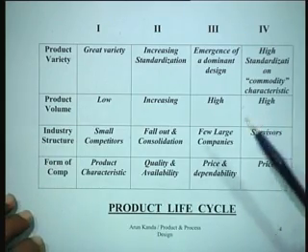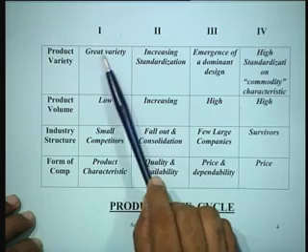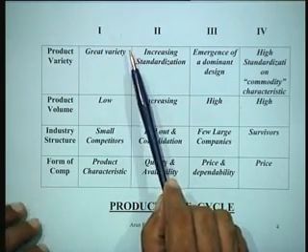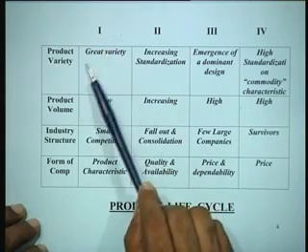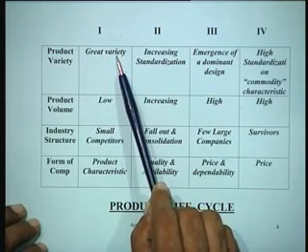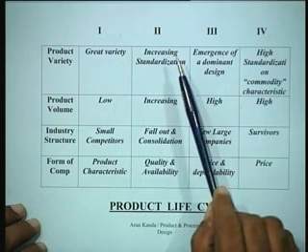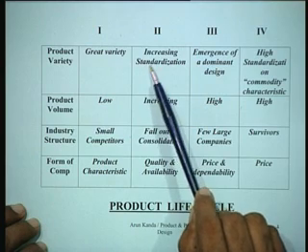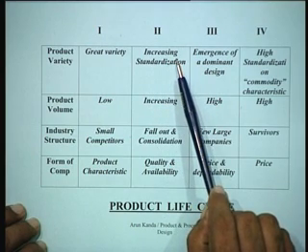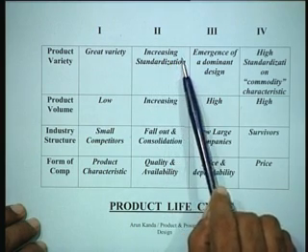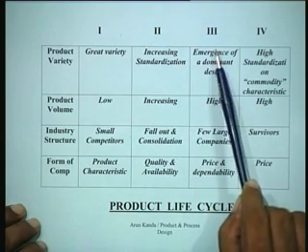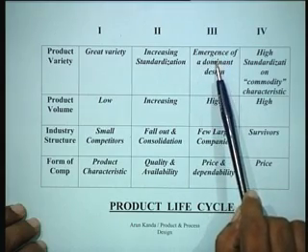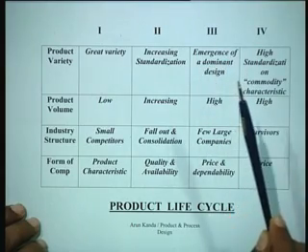It is generally felt that when a product is introduced, there is a great variety of manufacturers who come up on the scene and they try to give you a lot of variety in the beginning. However, as the product tends to stabilize and there is a period of rapid growth, there is increasing standardization, and through this process, ultimately at the stage of maturity there is an emergence of a dominant design, and all other designs are generally washed off from the scene.